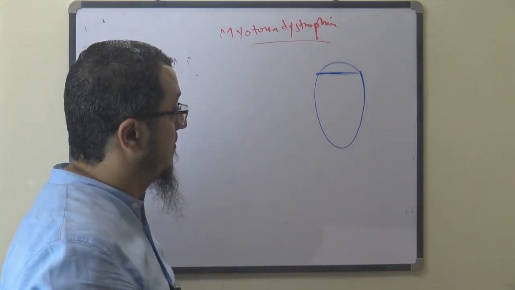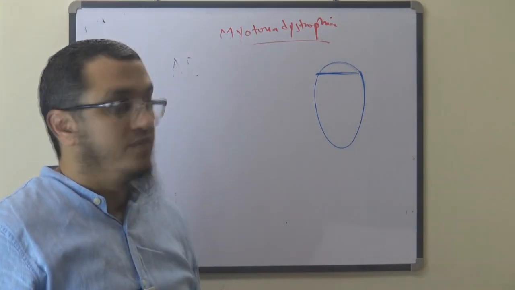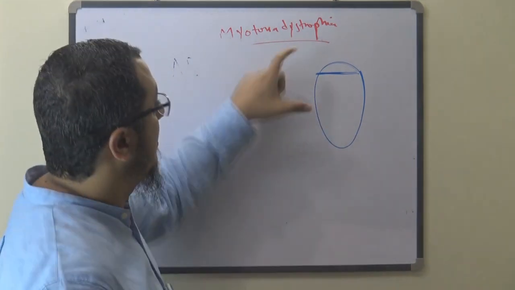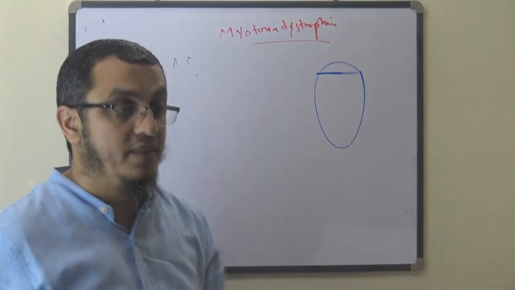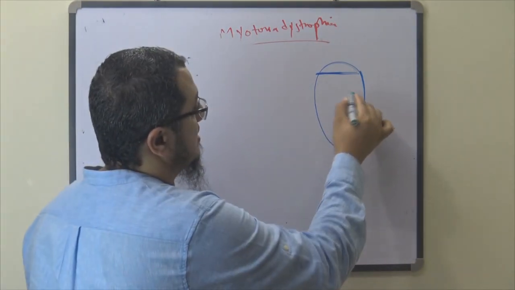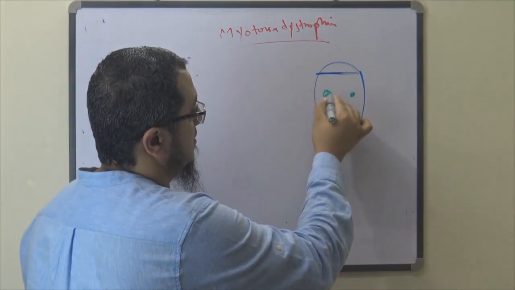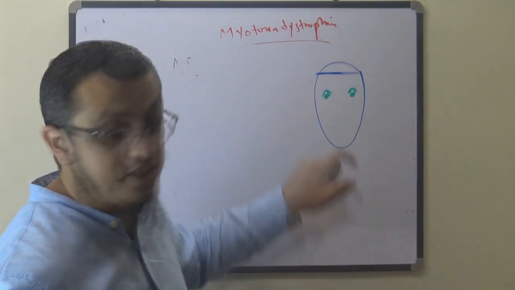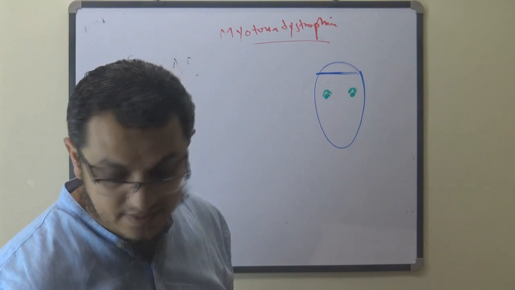This is called myotonic facies. In the eye, there is bilateral ptosis and cataract.